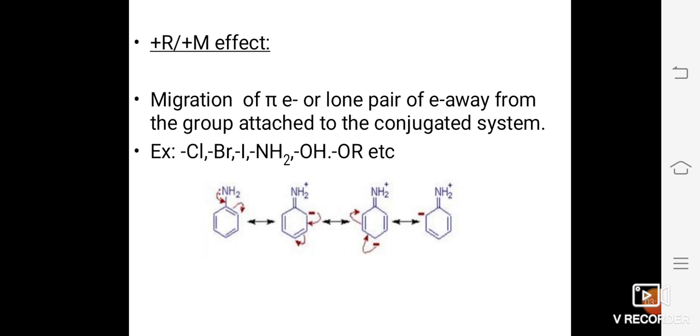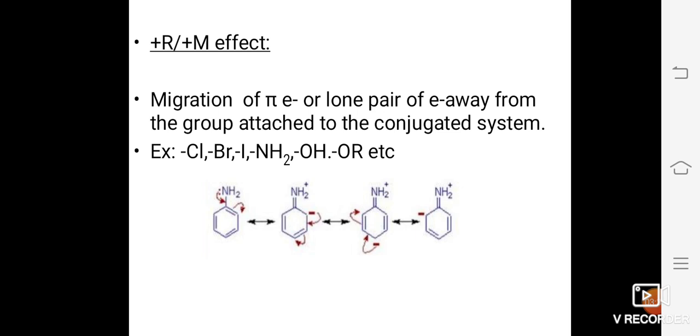In the example below, we find aminobenzene, commonly called aniline. It is C6H5NH2. The NH2 group is attached to a benzene ring, and nitrogen here has one lone pair of electrons.